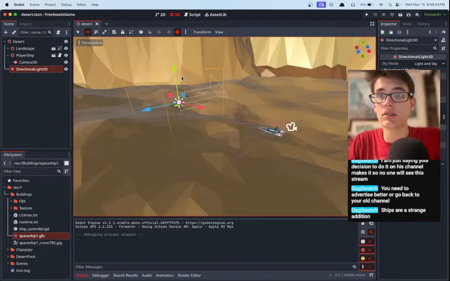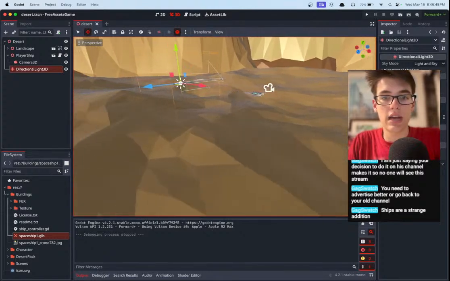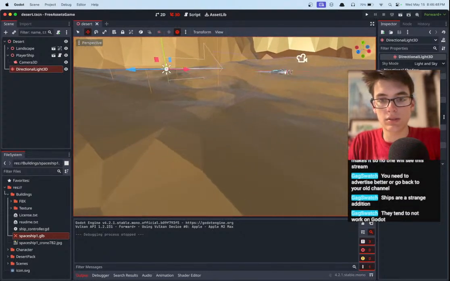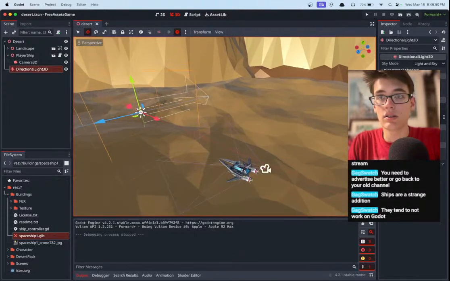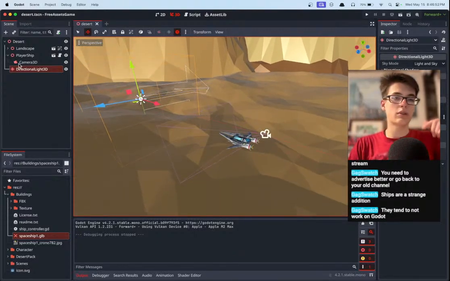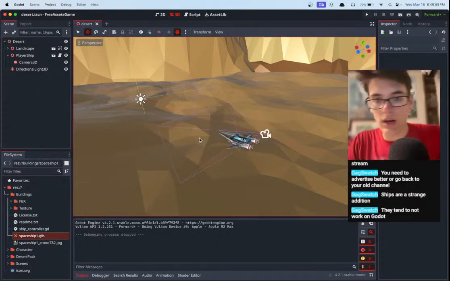So that's good. I know, but the houses fell through, and so then we were stuck with just the ships. They tend not to work in Godot. Well, guess what? We're going to make them work today, right here, right now.